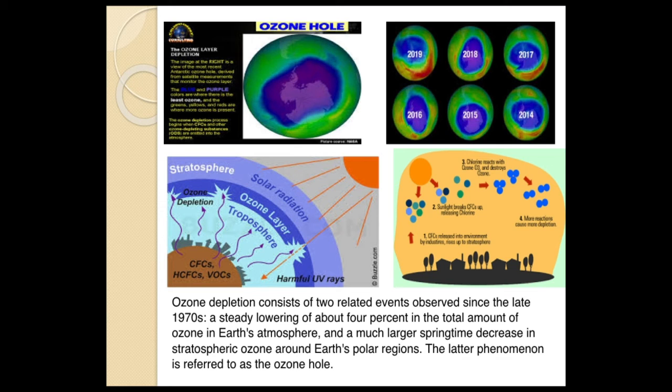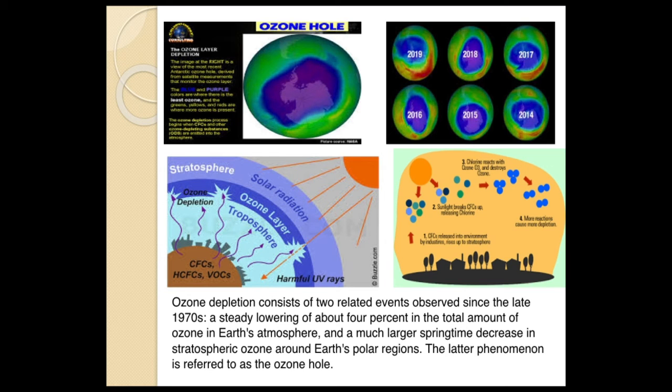So here ozone hole means it's not a full hole, but a thinning of the ozone layer, that is known as ozone hole. See, from the diagram you can see from 2014 to 2019 what the stages are. Slightly it is increasing, and in 2019 it has gone to the top. So the usage of all these things should be reduced, especially chlorofluorocarbons, and greenhouse gas emissions also should be reduced or stopped.